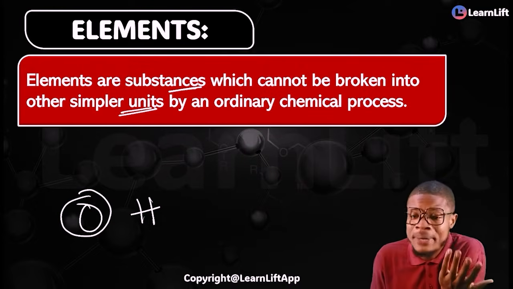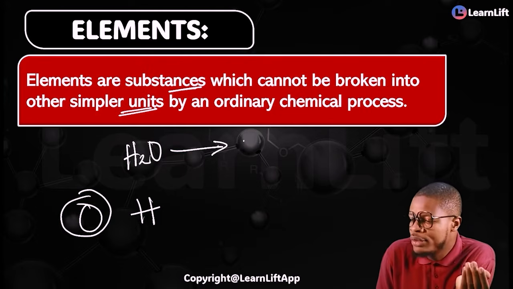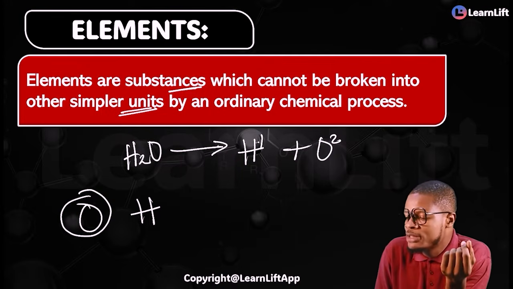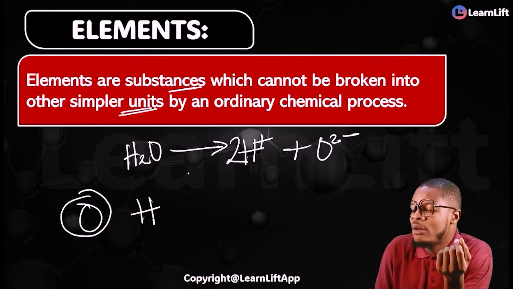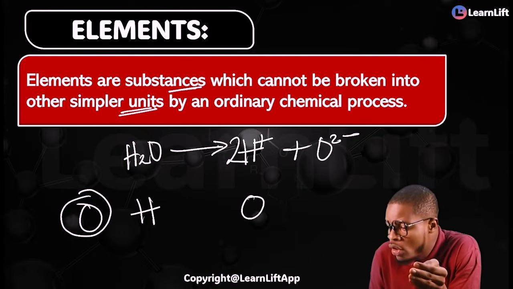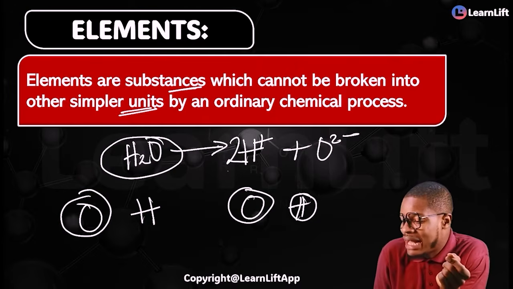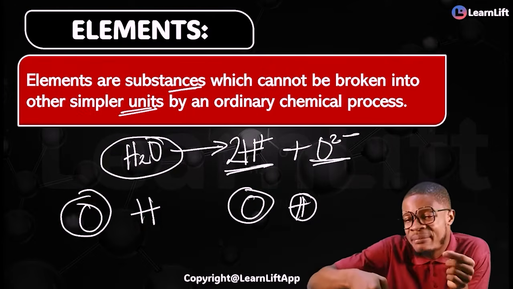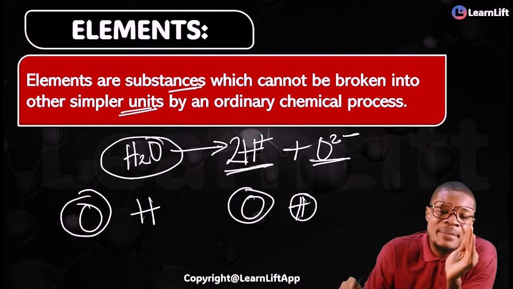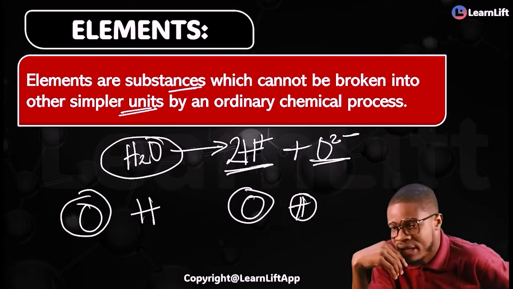If you try it with a compound, like for example water, H2O, this can be broken down into hydrogen and what? Oxygen, right? H2, that's your H plus, and then your O2 minus. In other words, I can break down water, but I cannot break down oxygen or hydrogen, because oxygen and hydrogen are elements. I can break down my compound and have elements from it, but I cannot break down elements to give me something simpler than that. For the last time, what's an element? Elements are substances which cannot be broken down into other simpler units by an ordinary chemical process.